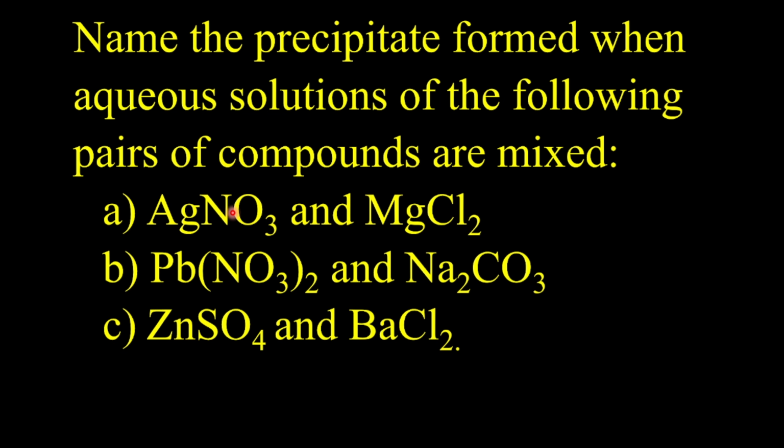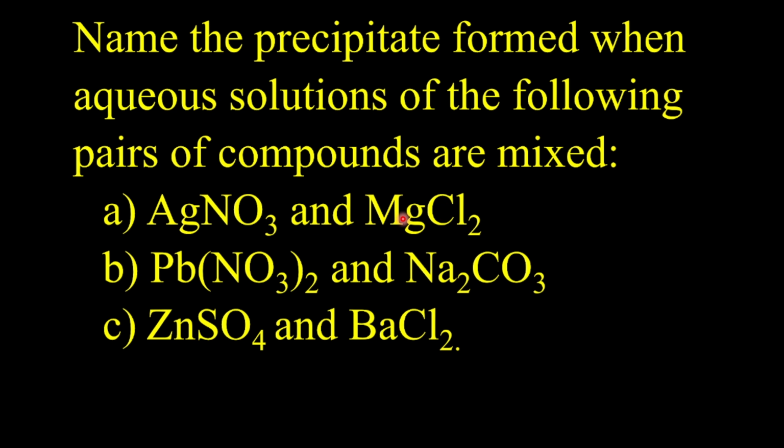So if you have your pentagon in front of you, it tells you that all nitrates are soluble, which indicates that AgNO3 here is soluble. Let's look at this one, MgCl2. Please keep that in your head.